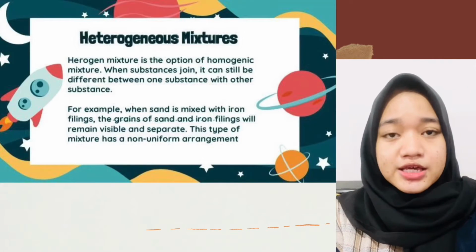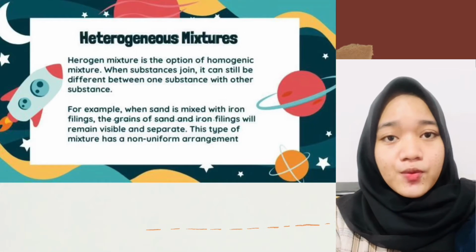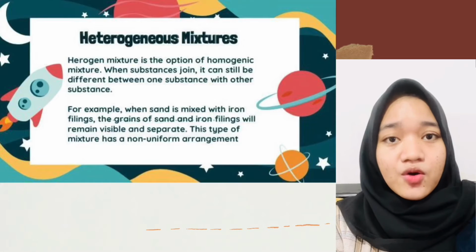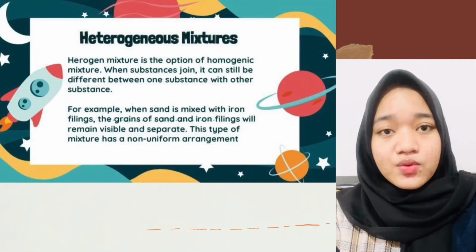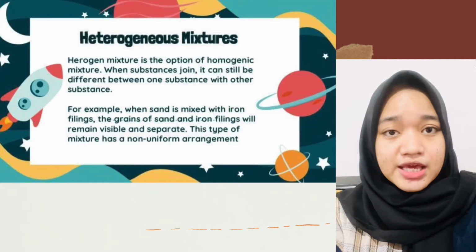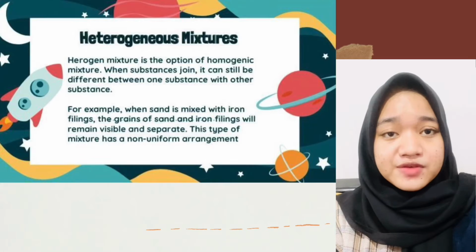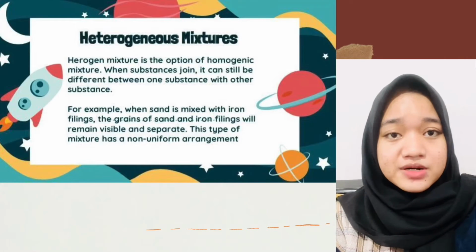Heterogeneous mixture. A heterogeneous mixture is the opposite of a homogeneous mixture. When substances join, one substance can still be distinguished from the other. For example, when sand is mixed with iron filings, the grains of sand and iron filings will remain visible and separate. This type of mixture has a non-uniform arrangement.